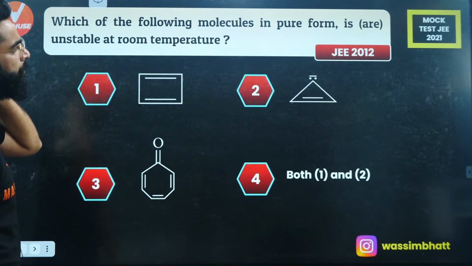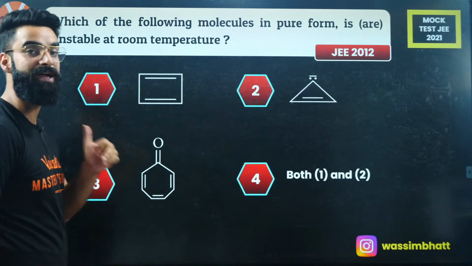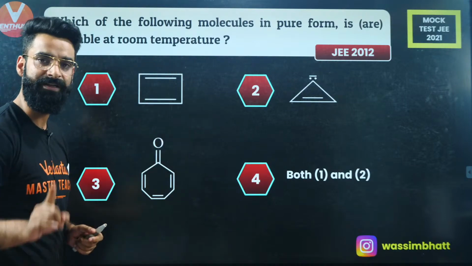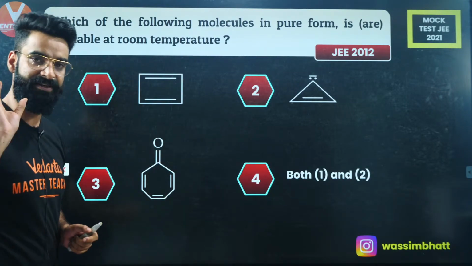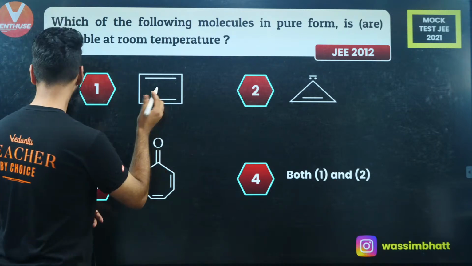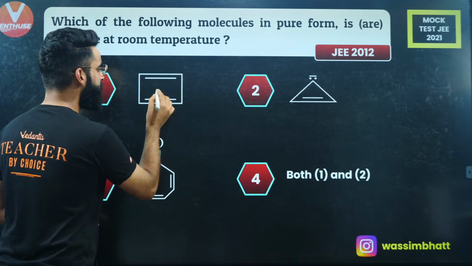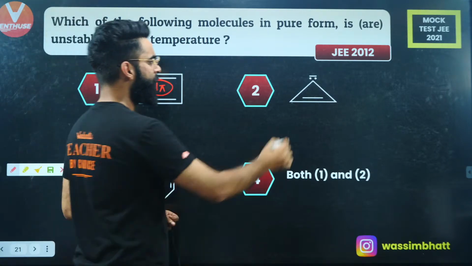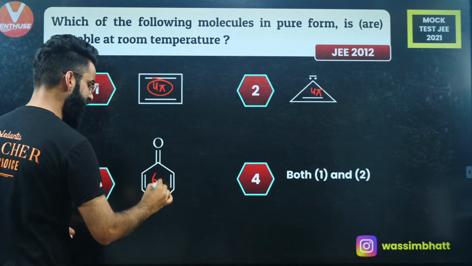Okay, which of the following molecule in pure form is unstable at room temperature? Unstable at room temperature. First of all, this is a cyclic compound, right? Every carbon is sp2 hybridized. Now at the same time, there is a complete cyclic conjugation, right? And how many pi electrons are involved in complete cyclic conjugation? How many over here? 4 pi electrons. How many over here? 6 pi electrons.